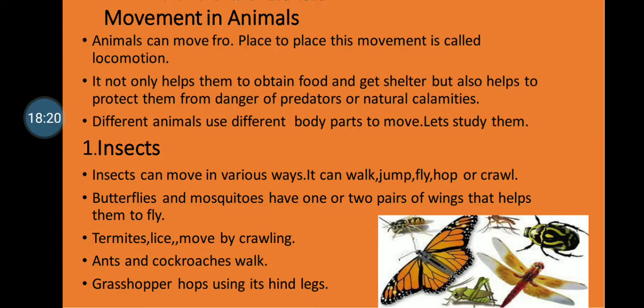Okay, so we will see the movement of each animal, how they move from one place to another. The first one is the insects. Insects can move in various ways. They can walk, jump, fly, hop and crawl. The butterflies and mosquitoes can fly because they have two pairs of wings. Whereas termites and lice move by crawling. And ants and cockroaches walk because they have small legs. Okay, and grasshoppers hop using their hind legs.